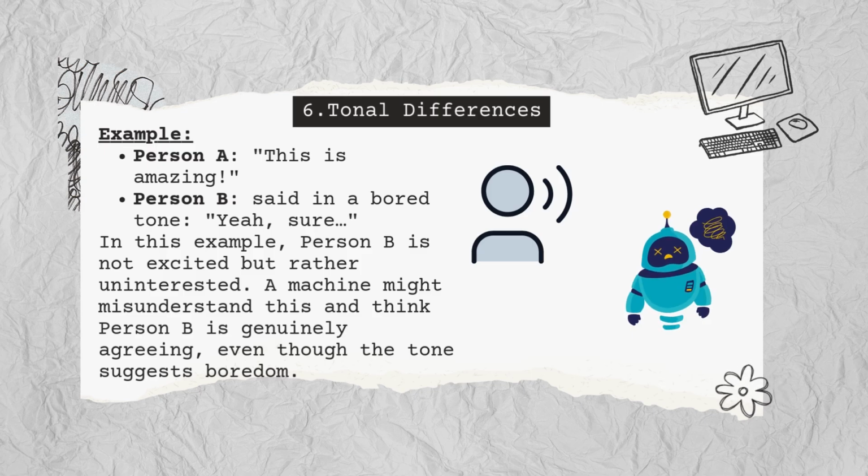A machine might misinterpret this entirely. It would focus only on the words, "Yeah, sure," and assume person B is genuinely agreeing. Without the ability to detect tone, the machine misses the boredom and disinterest in person B's voice.